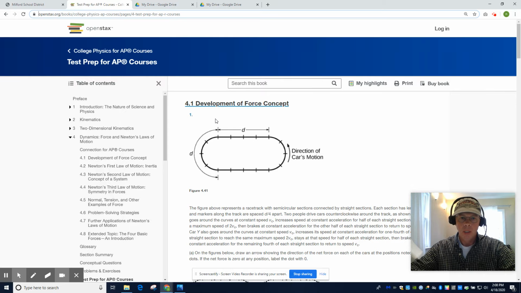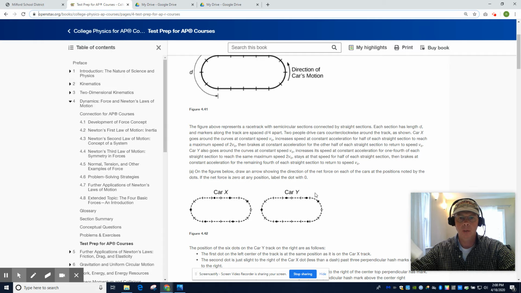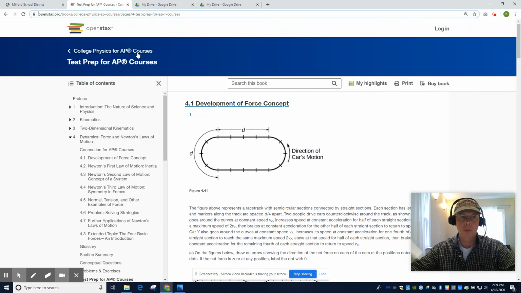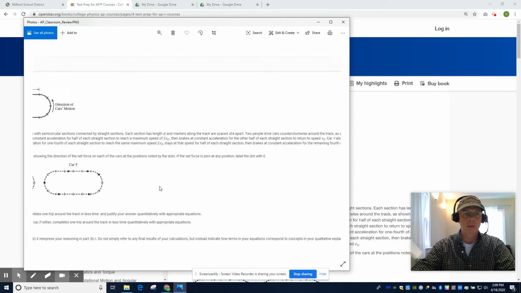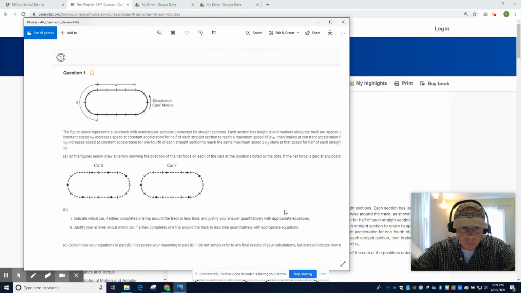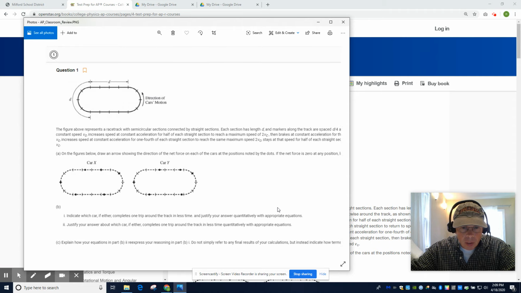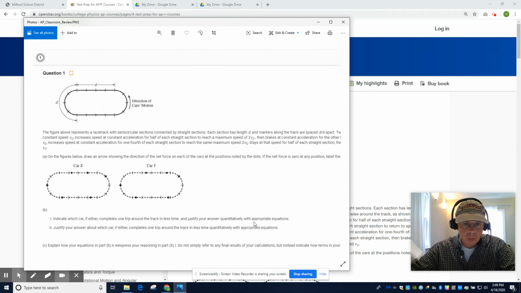So, here's the problem. We have two cars, car X and car Y. This is actually from OpenStax, a resource put out by Rice University, and it's weird. Their test prep for AP courses matches the screenshot provided to me by this student, except the student said the language was confusing.